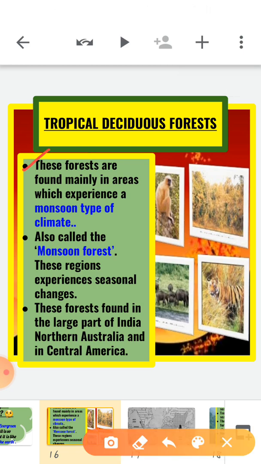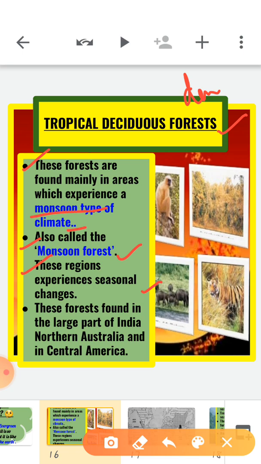Clear? So first of all, these forests are mainly found in areas which experience monsoon type of climate. These forests, that means tropical deciduous forests, are also called monsoon forest. Clear? Now these regions experience seasonal changes, right? Tropical deciduous forests are comparatively less dense than the evergreen forest, and these forests experience seasonal changes.